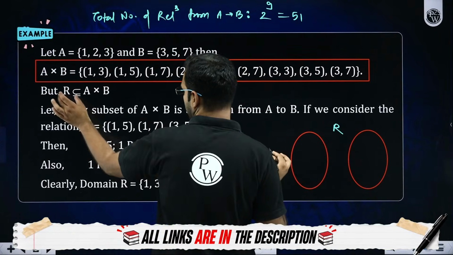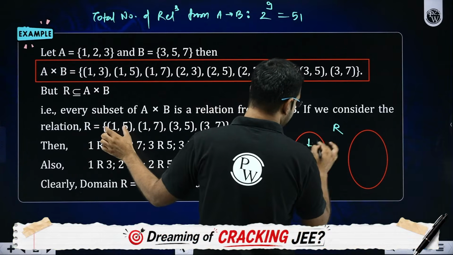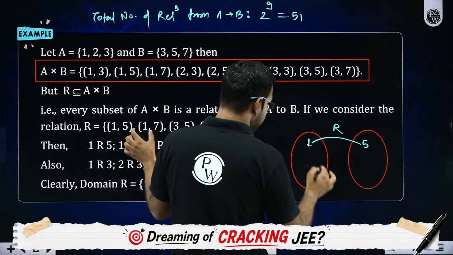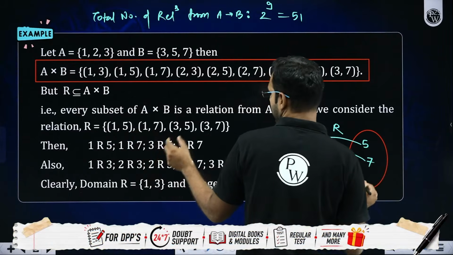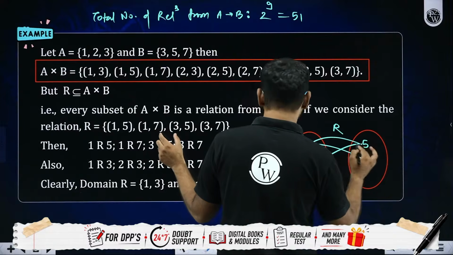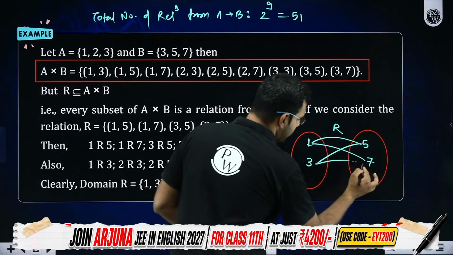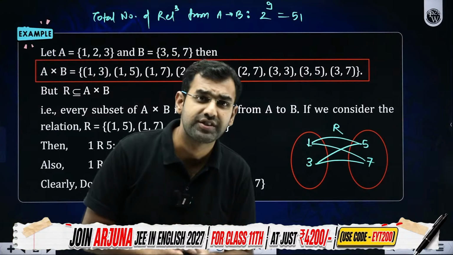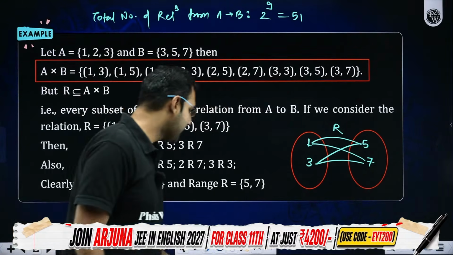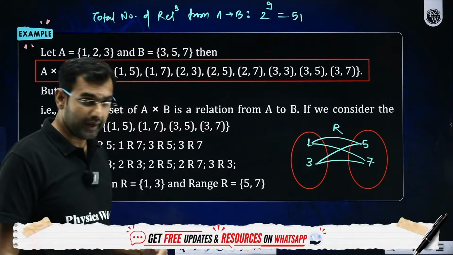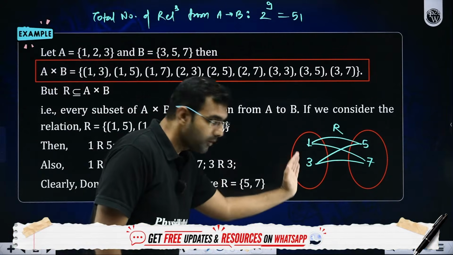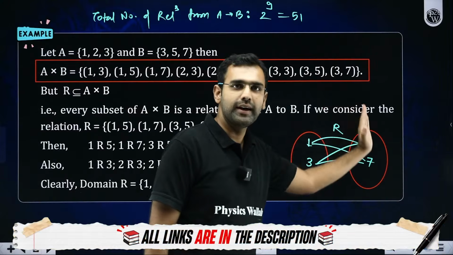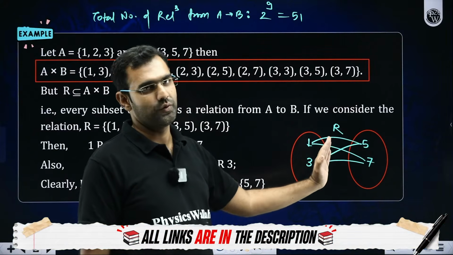So in this relation R, what are we seeing? Sir, we are seeing (1, 5). So 1 is mapped with 5. Sir, we are seeing (1, 7). So 1 is mapped with 7. Sir, we are seeing (3, 5). So 3 is mapped with 5. Sir, we are seeing (3, 7). So 3 is mapped with 7. So what has just happened, students? Sir, when you look at the elements here, which are mapped with the elements here,